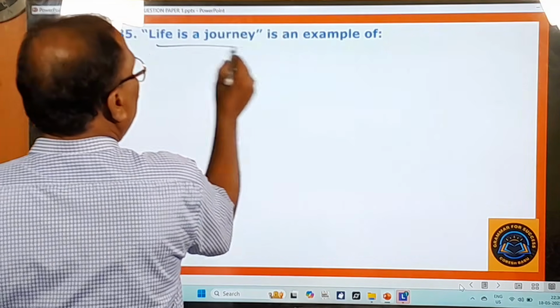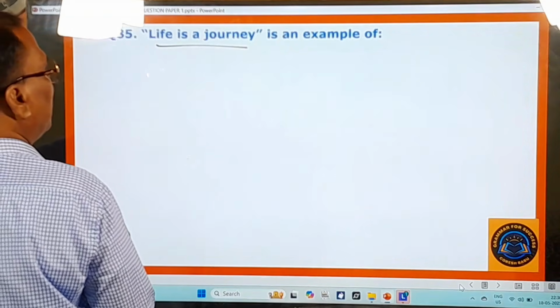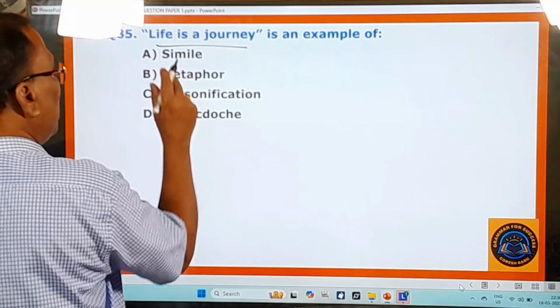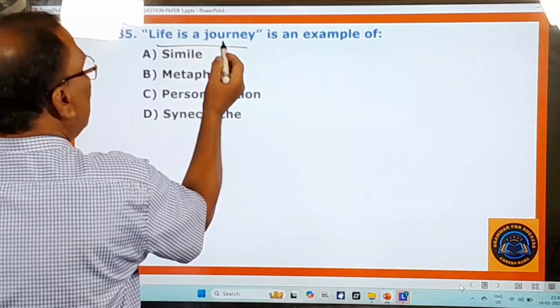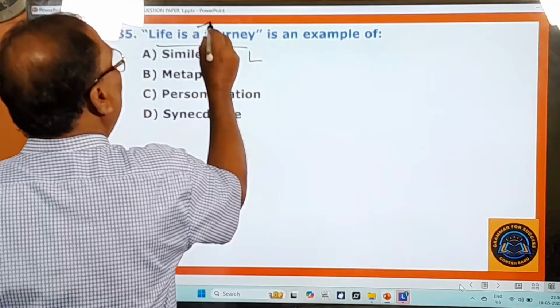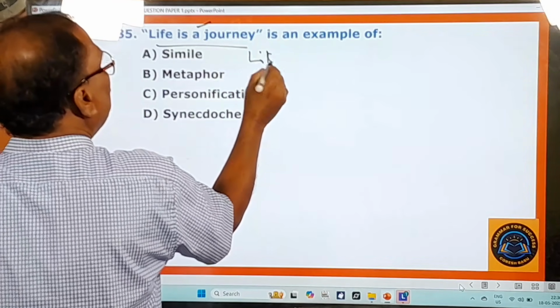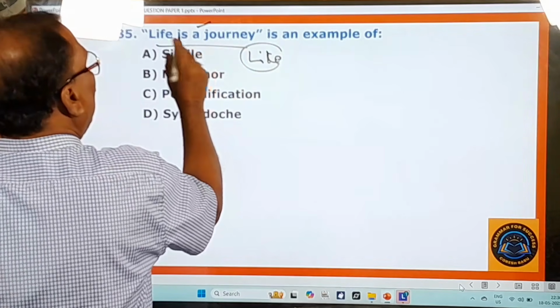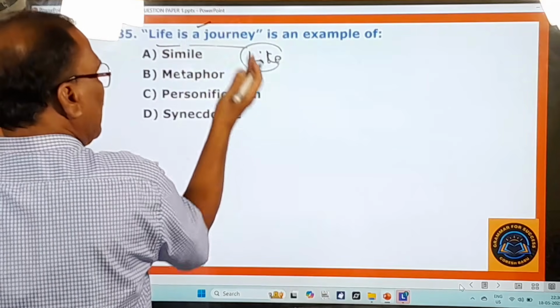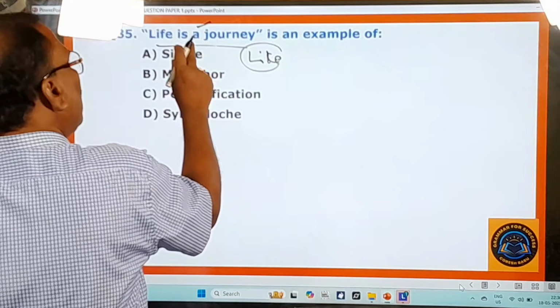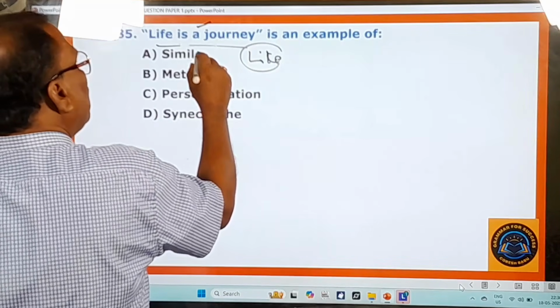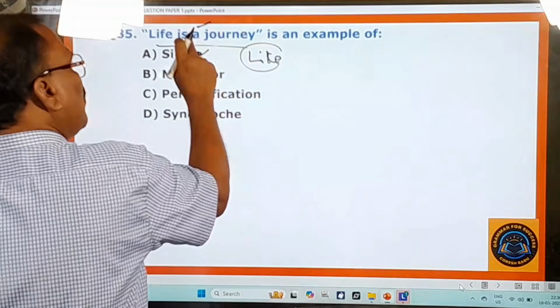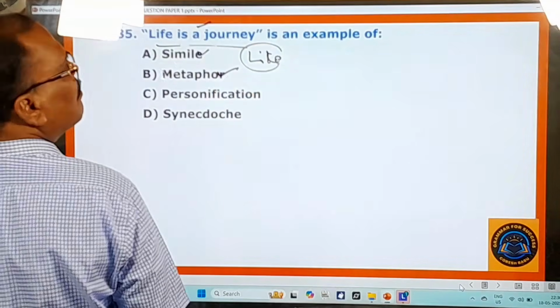85th question. "Life is a journey" is an example of simile, metaphor, personification, synecdoche. Okay, so "life is a journey" means life is like a journey. So here this "like" is missing in this sentence. Therefore, it is not a simile. If the word "like" were used here, it would have become a simile. But since "like" is not used here, it is a metaphor.